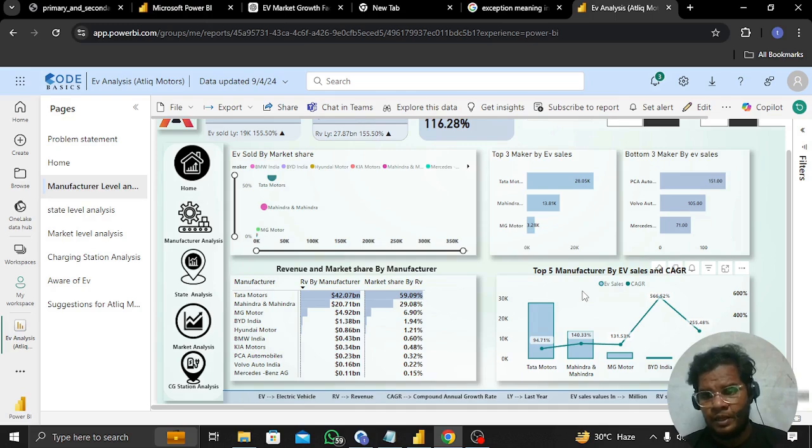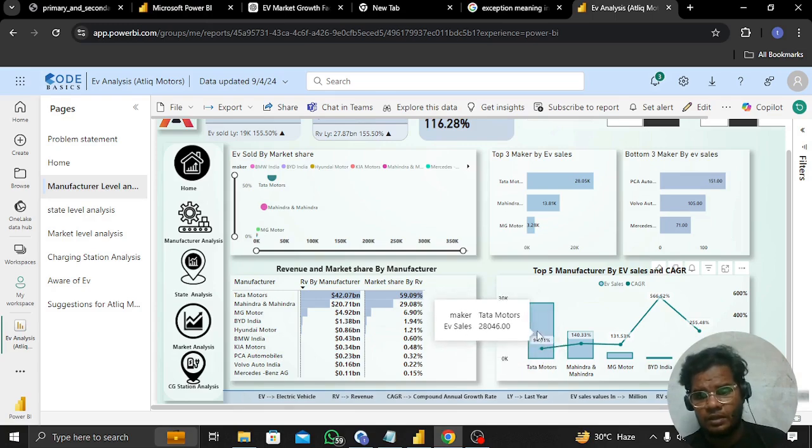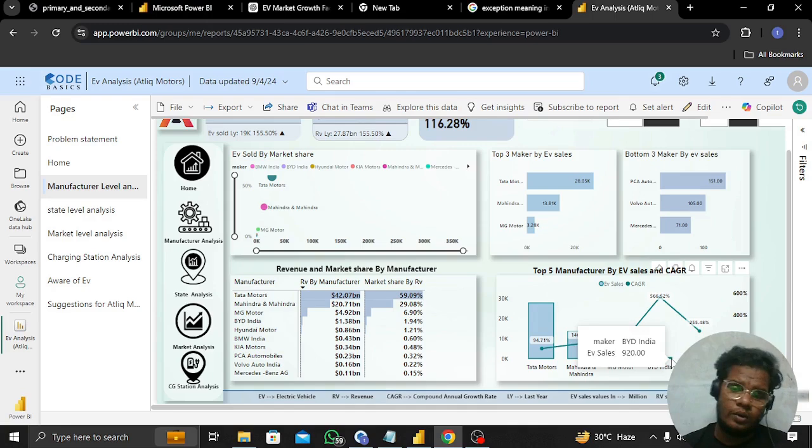But some companies have a high CAGR but low sales volume. Let's take the example of BYD India. The sales are very low, but the CAGR is very high. That's the inverse. Tata already started at a high sales volume, so the CAGR is low. But BYD India started their sales very low. The CAGR is calculated depending upon the previous sales only.